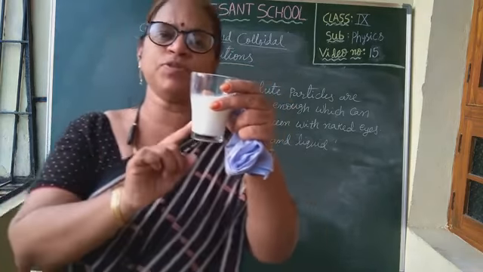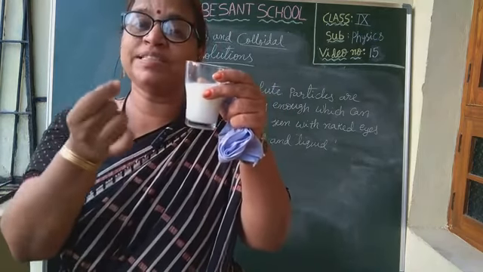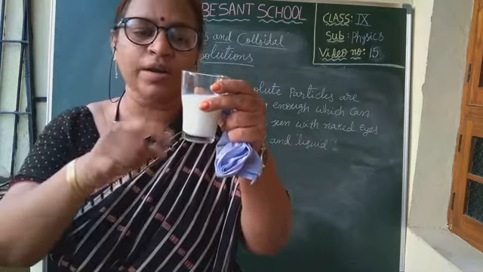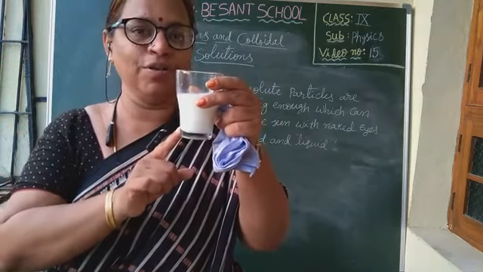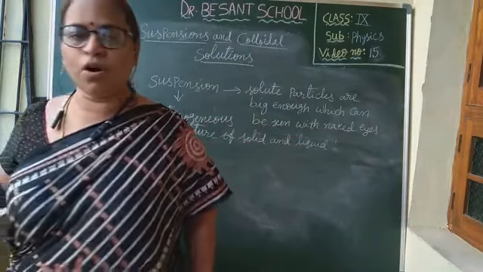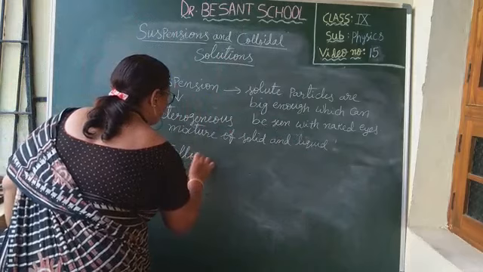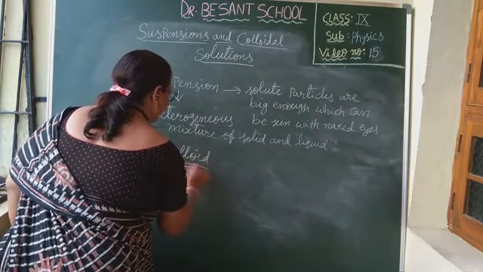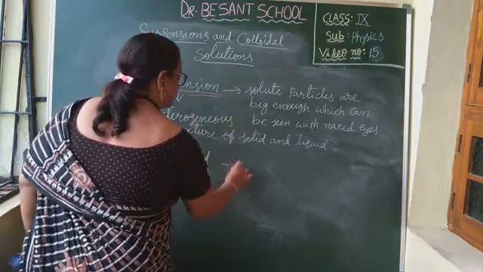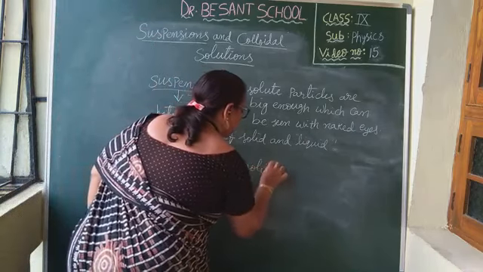Understood? This type of solution, in which the solute particle size is very small and seems to be dissolved but does not actually dissolve, is called a colloid. This is what colloid means: the solute particle size is small.